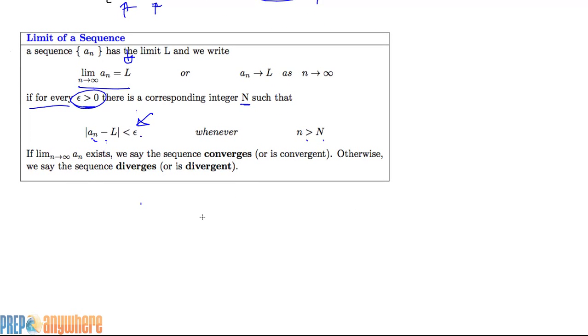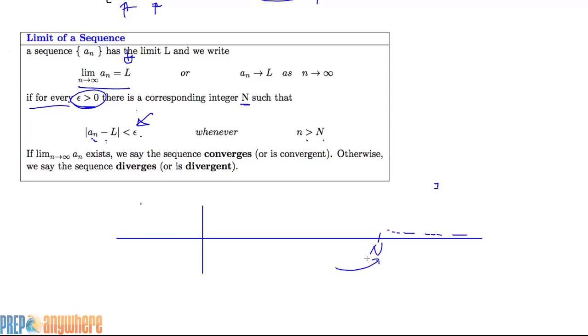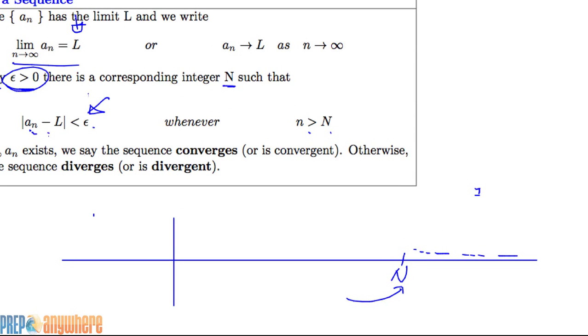Okay, what that means is it's converging provided that no matter how small the epsilon we pick, some small number, we can pick an n so that the difference between the sequence and L is at most epsilon.